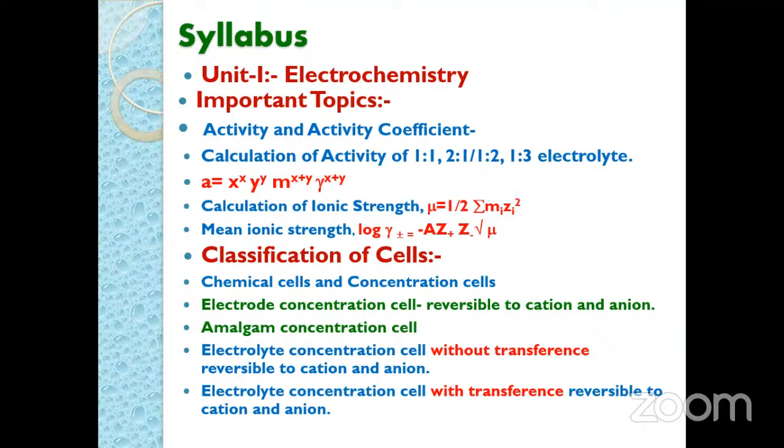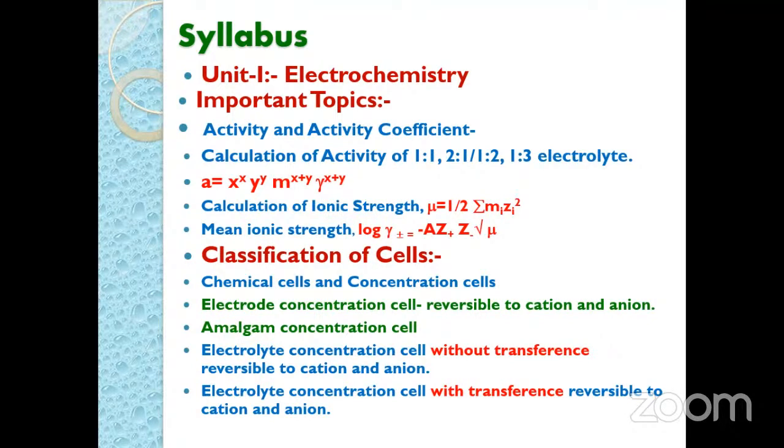Then in the classification, electrode concentration cell reversible to cation and reversible to anion. On this topic also, regarding gas electrode, we can consider the electrode concentration cell reversible to cation and reversible to anion. Expression for